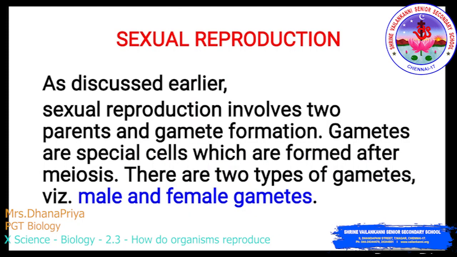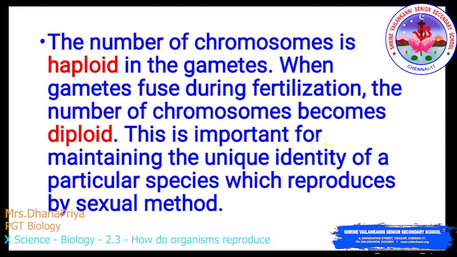Sexual reproduction. As discussed earlier, sexual reproduction involves two parents, that is male and female, and gamete formation, male gamete and female gamete. The gametes are special cells which are formed after meiosis. So there are two types of gamete, that is male and female gametes. Here meiosis refers to cell reduction.